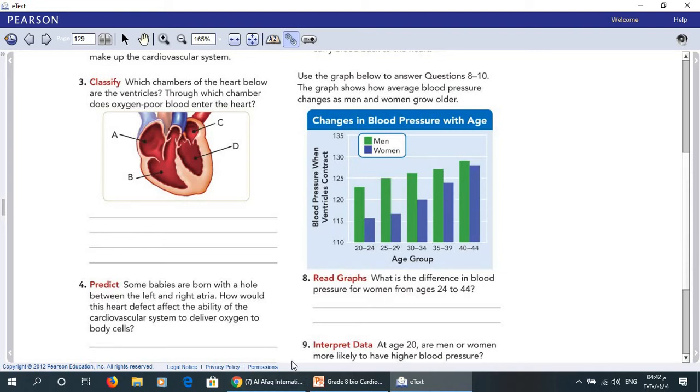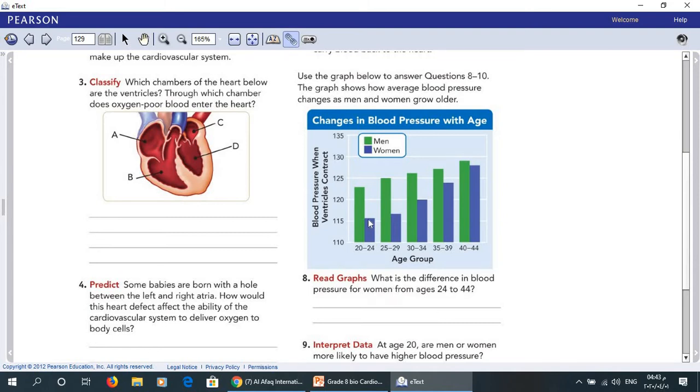So here the difference is about 11. The difference is about 11.